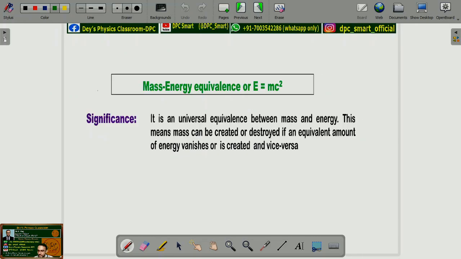Now what is the significance of the mass energy equivalence E equals mc square equation? The significance is, it is a universal equivalence between mass and energy. This means mass can be created or destroyed if an equivalent amount of energy is vanished or created, and vice versa.